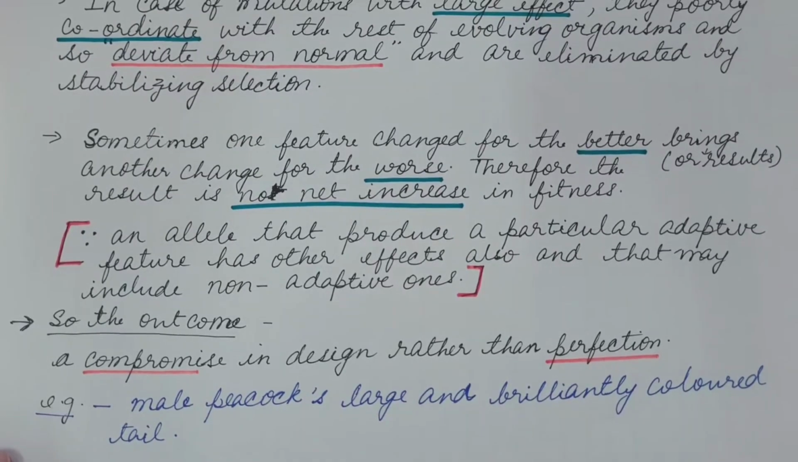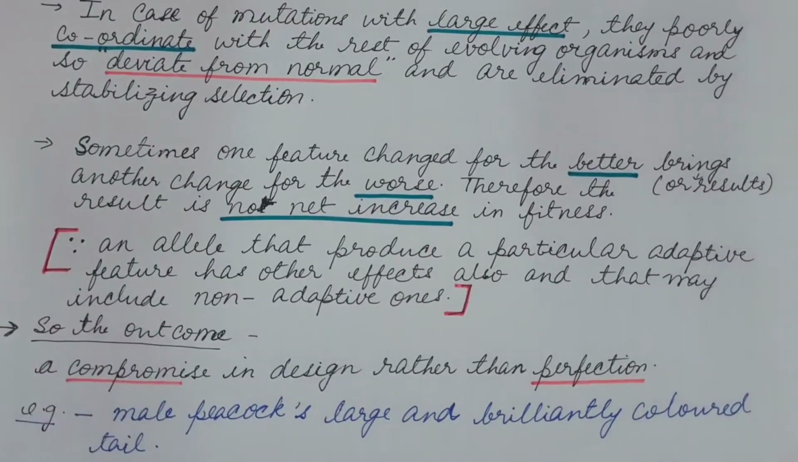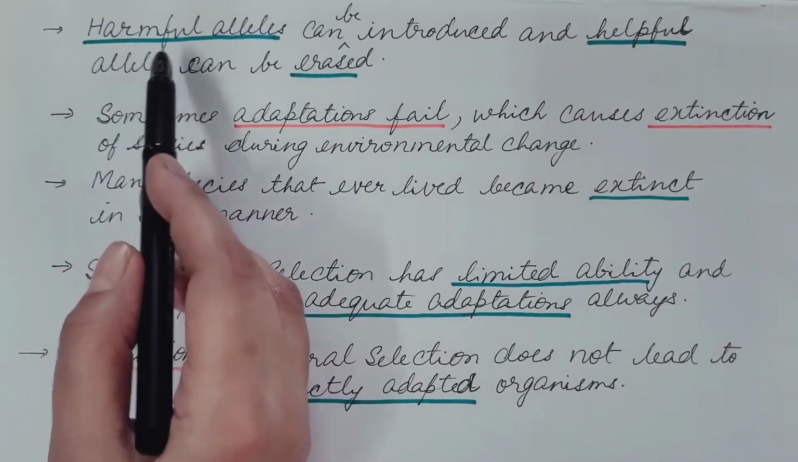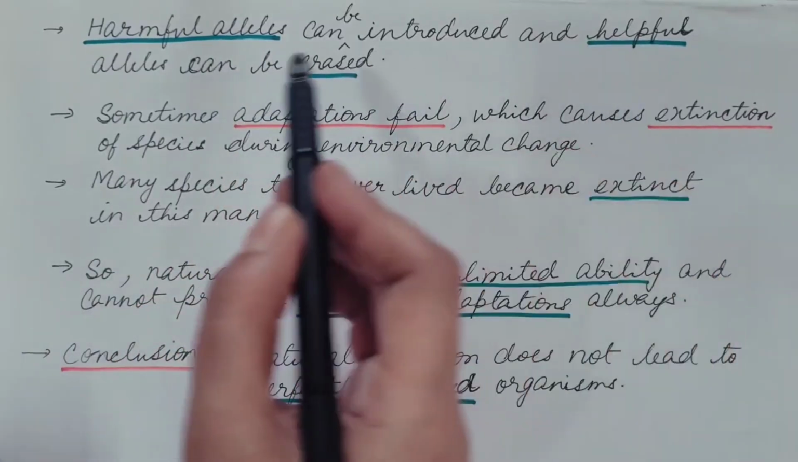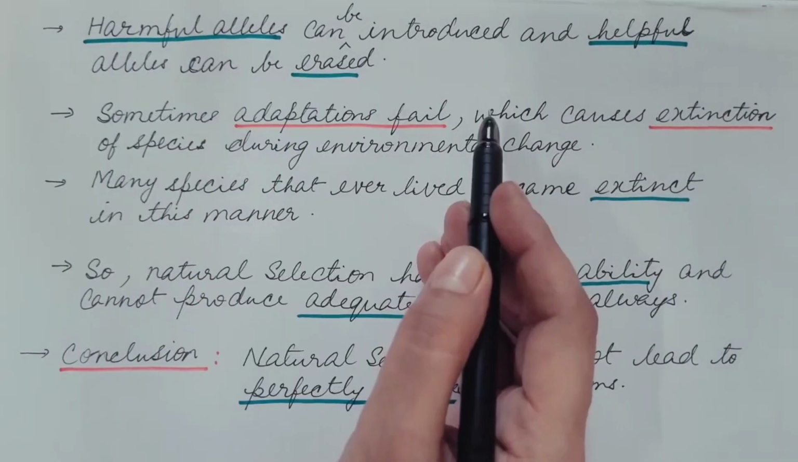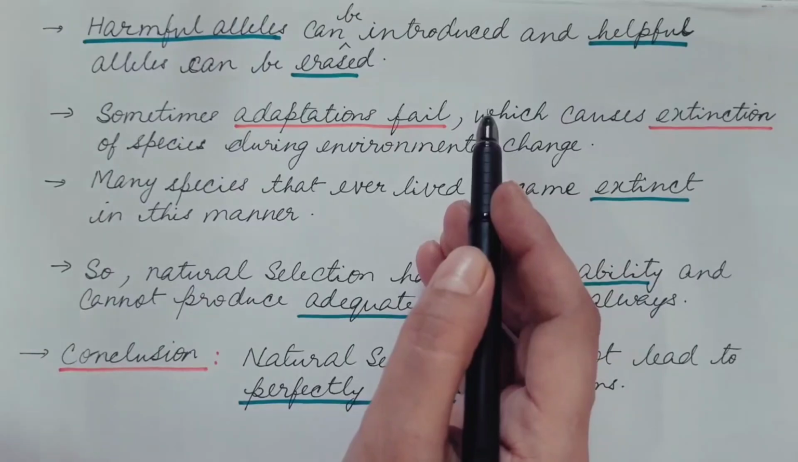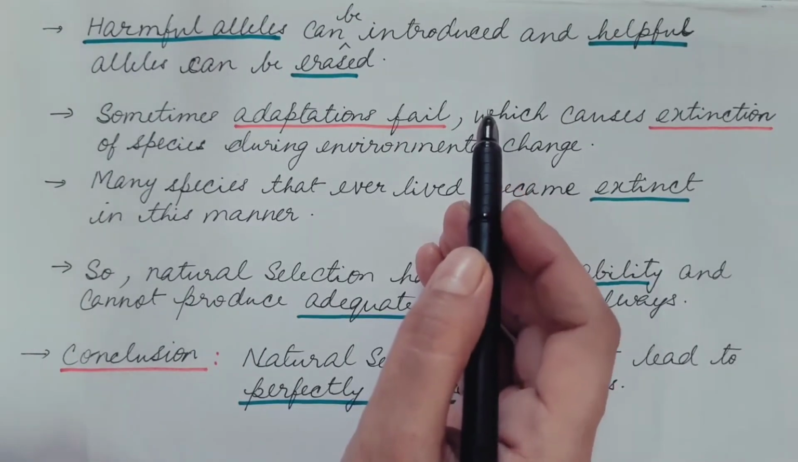Similarly, the ancestors of human beings were four-footed, but now in the course of evolution they have evolved into two-footed. This leads to certain problems like low back pain and also difficulty in childbirth. Also, harmful alleles can be introduced and helpful alleles can be erased. This happens due to migration and natural disasters, which lead to gene flow and genetic drift.